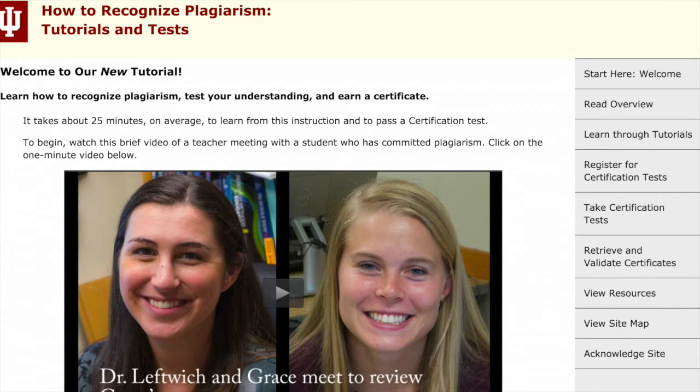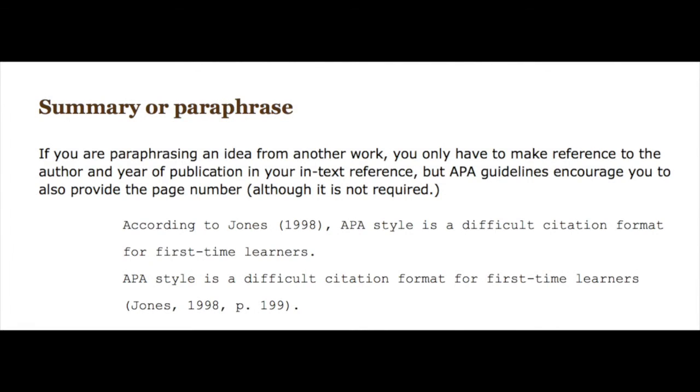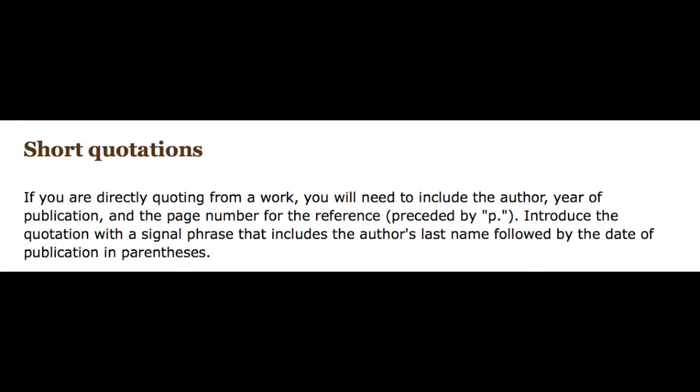If you are referencing an idea but not quoting a person directly, you need to at least include the author or source's last name and the year of publication. It's recommended that you also include the page number, but not required. If you're quoting someone directly and the quote is less than 40 words long, you do need to reference all three, and there are 2 ways to do this.